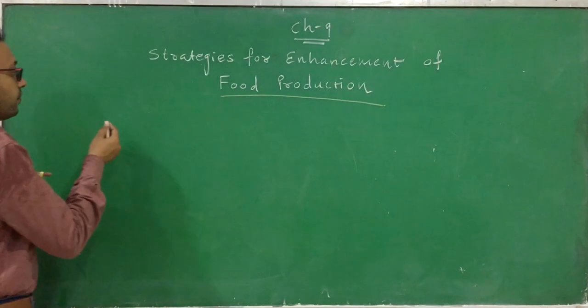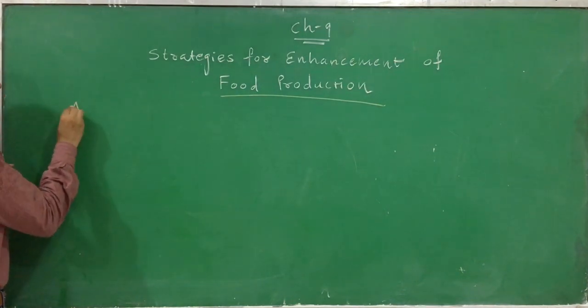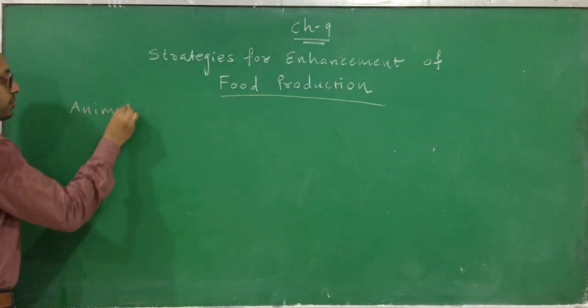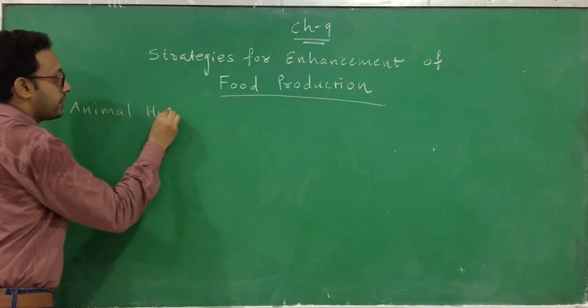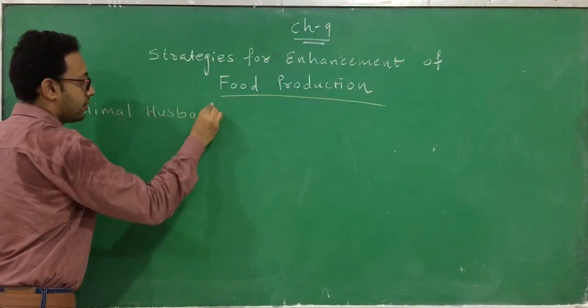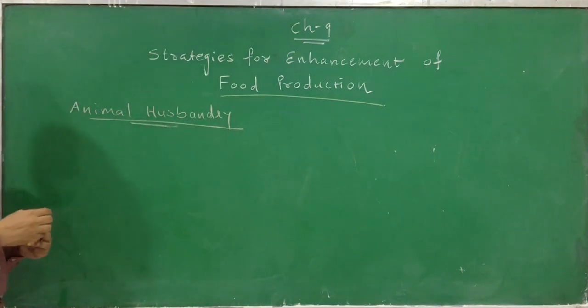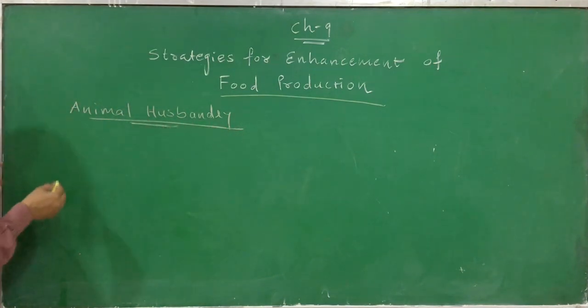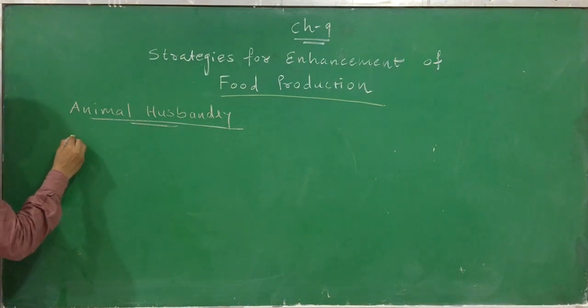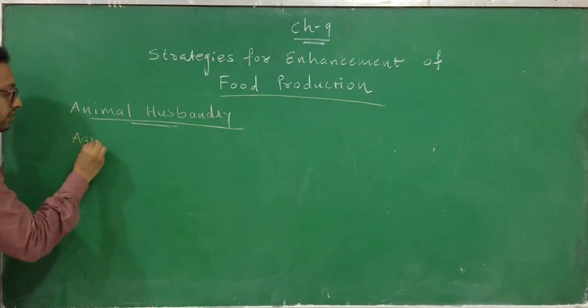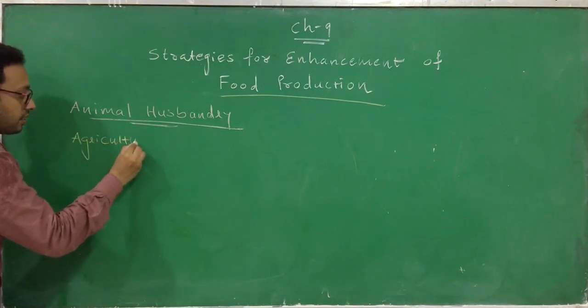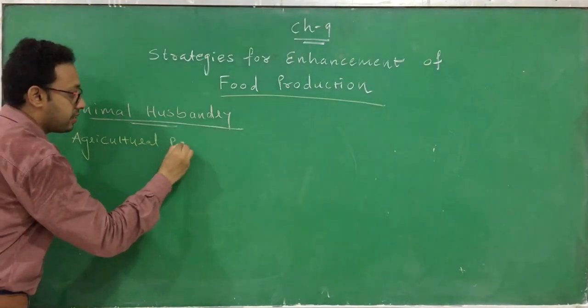Now you know that one of the most important approaches for increasing food production is animal husbandry. So the question comes to our mind, what is animal husbandry? Animal husbandry is an agricultural practice